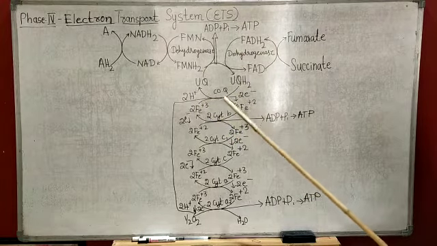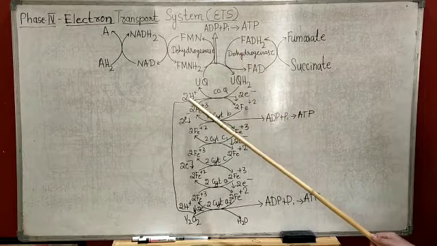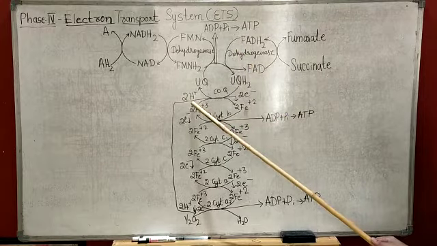Protons are released into the solution in the mitochondria.